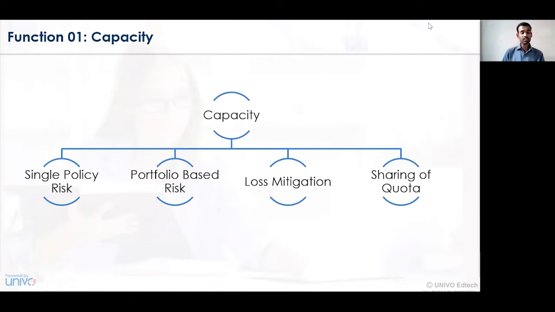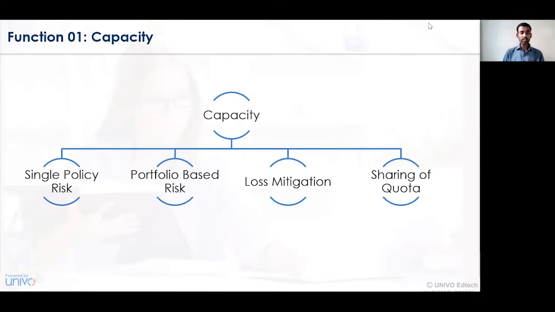So in this case, the loss mitigation policy applies for whatever amount of loss has actually been incurred by the insured person. Only that particular amount is being shared, incurred and paid to the insurance company, and in return from the reinsurance company to the insurance company and from the reinsurance company to the insured person. That is the concept of loss mitigation.